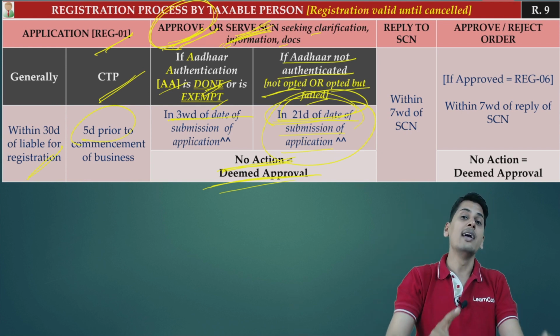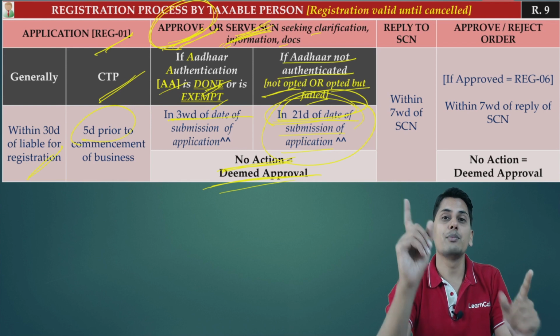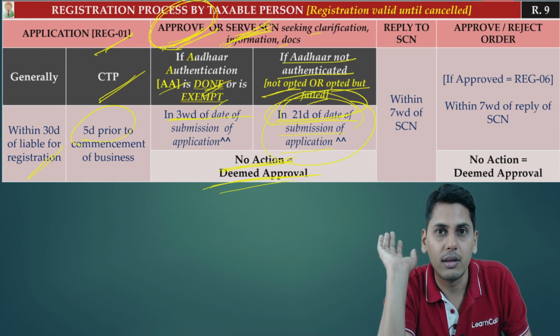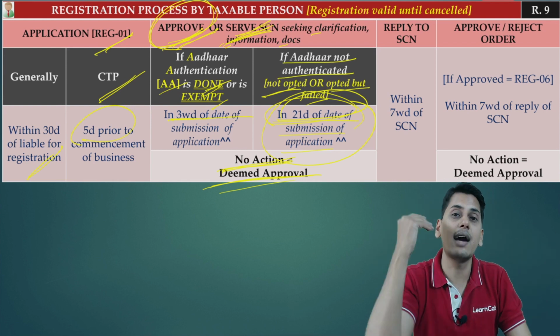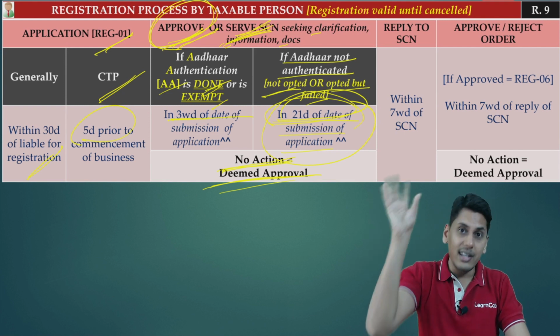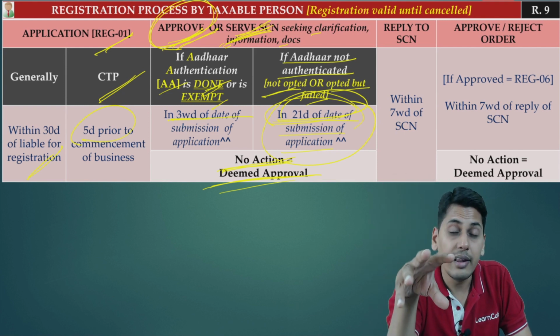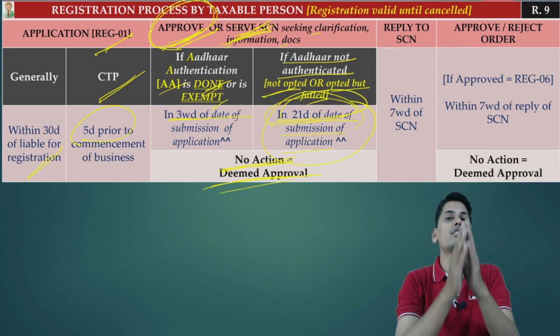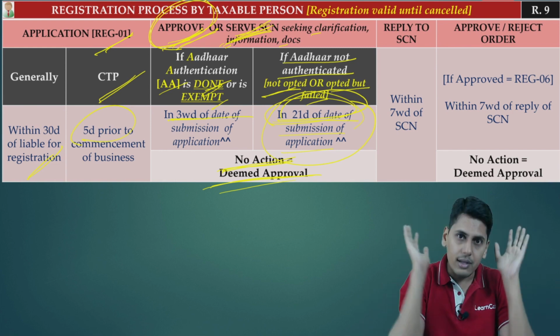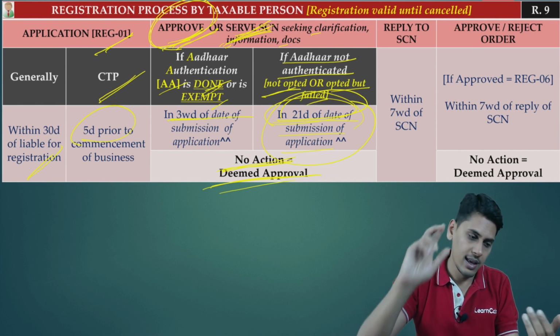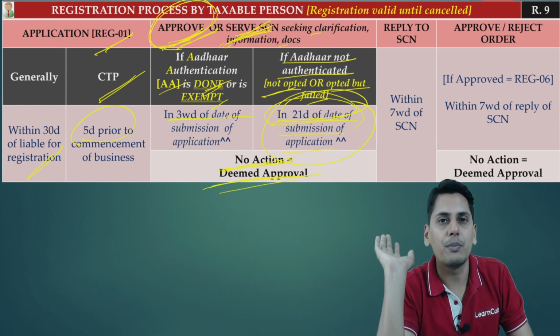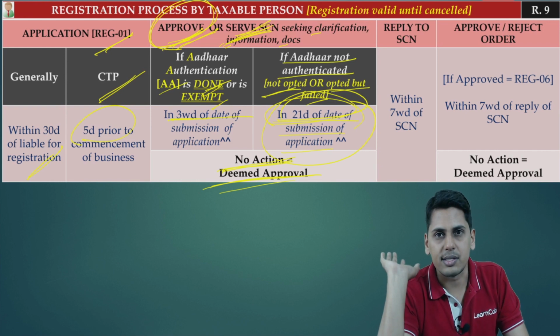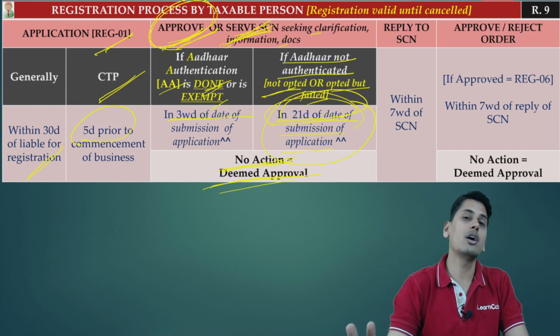And friends, please understand, he can serve only one show cause notice before he is approving or rejecting. In the first show cause notice, whatever is missing, he'll have to ask that. So friends, now indirectly, please understand, indirectly this officer has got 21 days to physically inspect the premises, because without physically inspecting the premises, neither can he approve it nor will he be in a position to serve a show cause notice. So friends, I'm sure you're able to follow this.